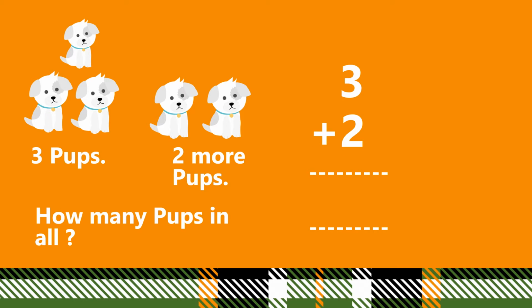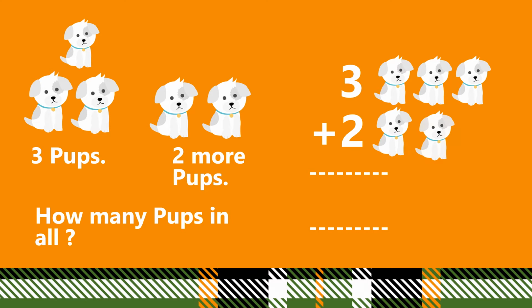So, we will add 3 and 2. 1, 2, 3. 3 pups plus 1, 2. 2 pups. In order to add 3 and 2, what will we do? We will count all the puppies all together.